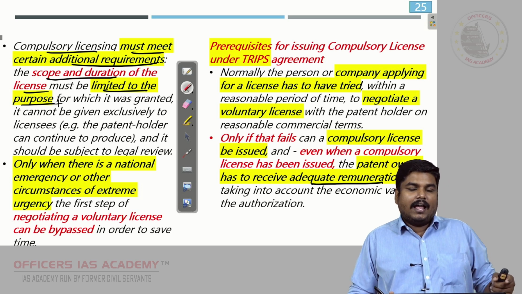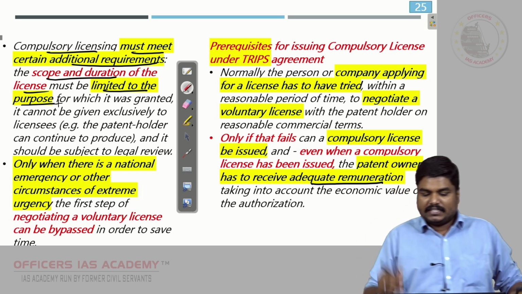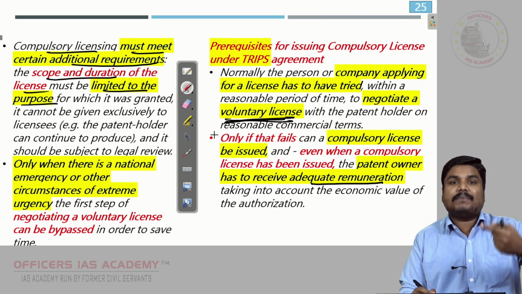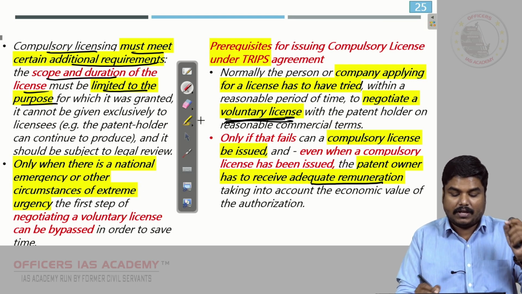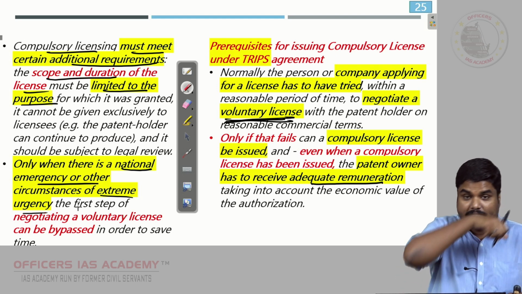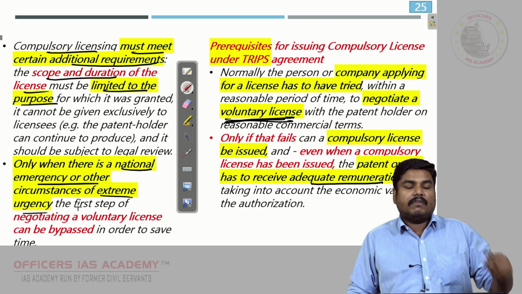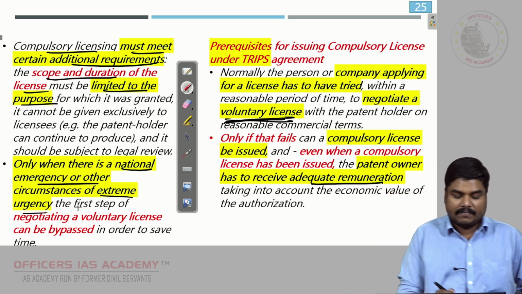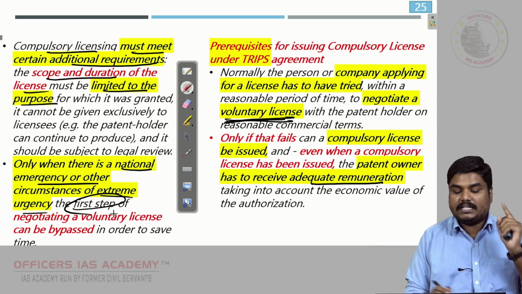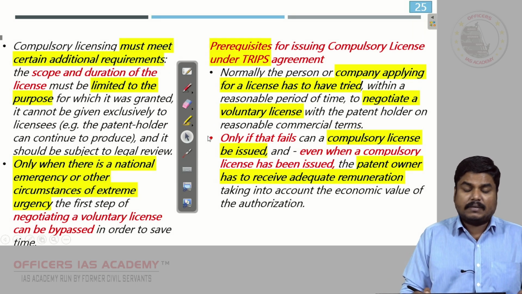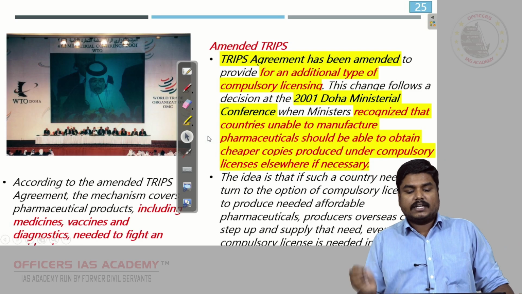Okay, and as I said, the first step is to go and negotiate for a voluntary license, and this step can be skipped only when there is a national emergency or extreme urgency. Only in that situation can the first step of negotiation be bypassed. These points you have to keep in mind. From the prelims point of view, this becomes very important, right?